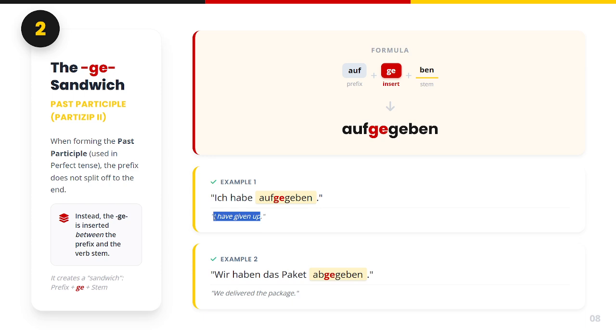So here we have the perfect tense. I have given up. Ich habe aufgegeben. So the verb aufgeben became aufgegeben, because we inserted ge in the middle of the verb. Another example. Wir haben das Paket abgegeben. We delivered the package. Abgeben means to deliver. And here, since we are using it in a perfect tense, it became abgegeben.